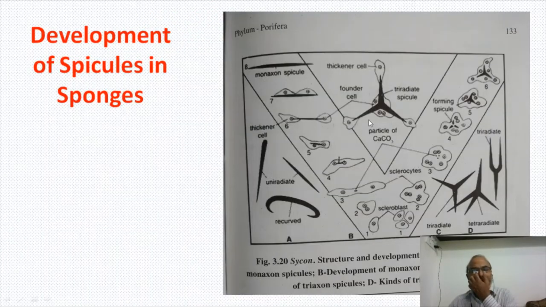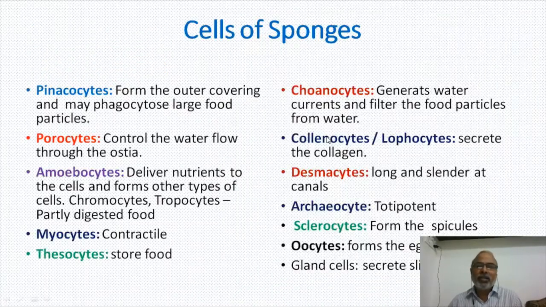Okay, in this way these are formed. You see, the scleroblasts are there. Scleroblast position is very important. A stem cell scleroblast forms 3 cells here, and the 3 cells are in 3 different directions, forming triradiate. Here, if the 3 cells are on the same line, it forms monoxon. So based on the angle in which the cells move to form the spicules, they are formed as either monoxon or triaxon or tetraxon or polyaxon, like that.